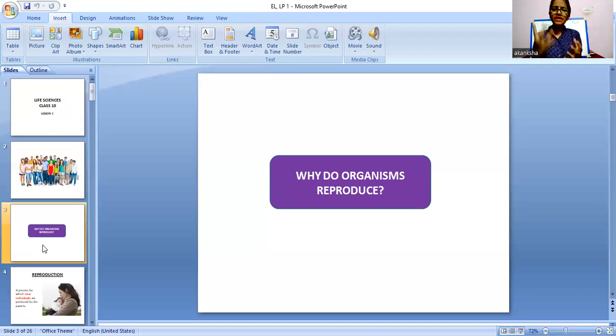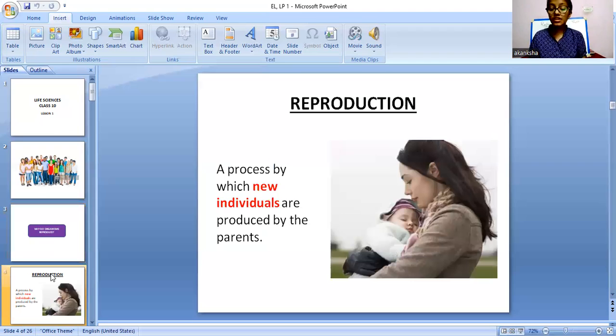For the existence of earth itself, the organisms also need to be present. Then only the planet will be called habitable. If there are no humans or no animals, then there must be some changes also. So this is all about the different reasons why there is a need for organisms to reproduce.